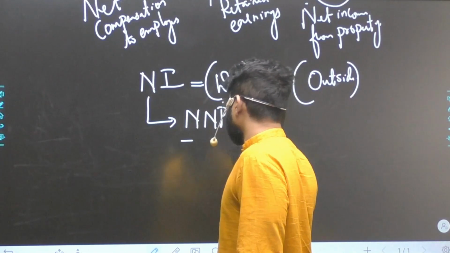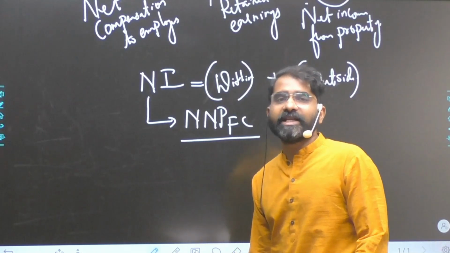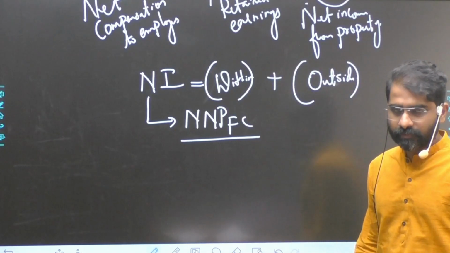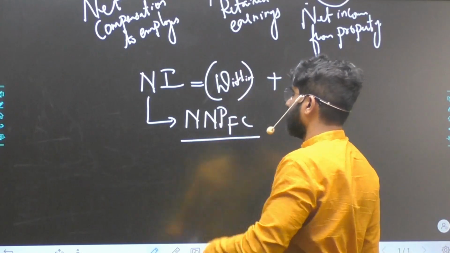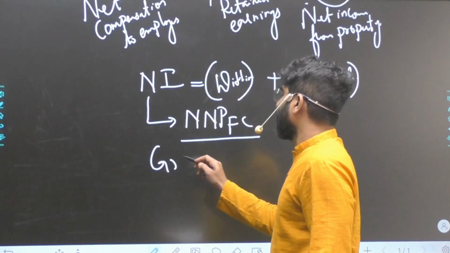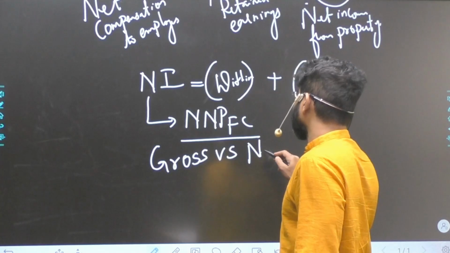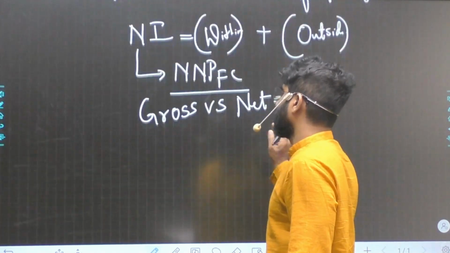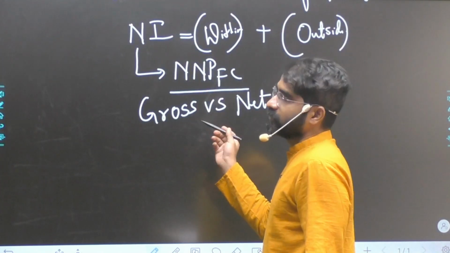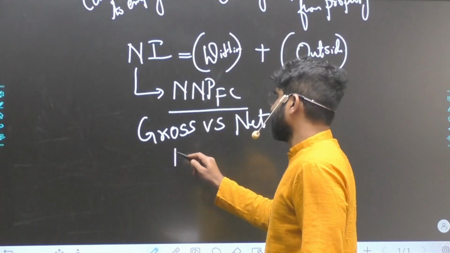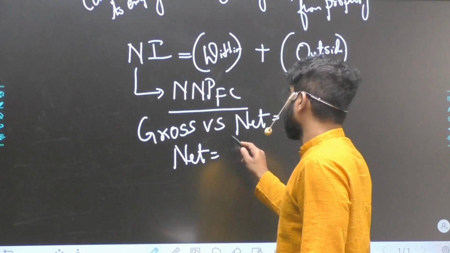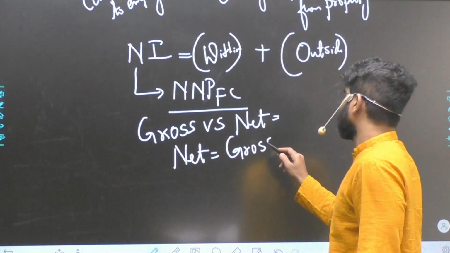But of course, from 2015 onwards we are calculating national income at market prices. So NNP at factor cost: we are doing gross versus net. This is a very simple thing which we know. Net is nothing but gross minus depreciation.